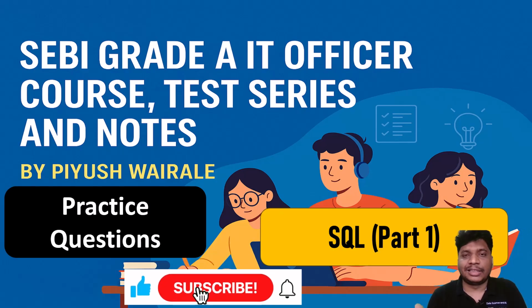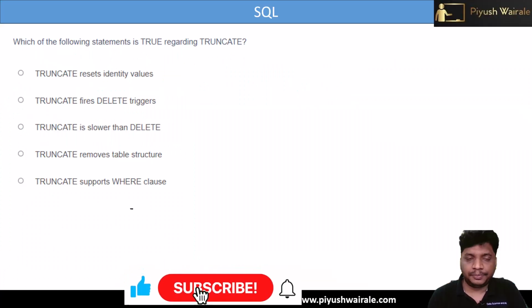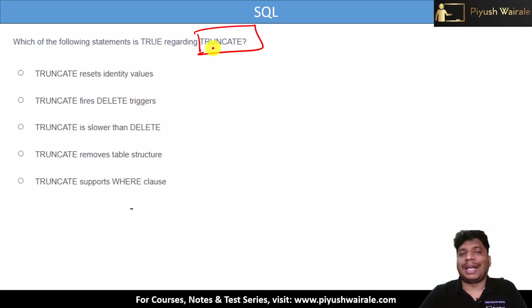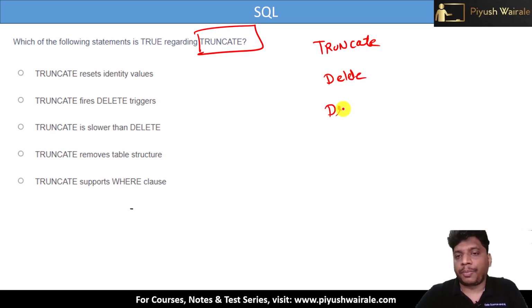Now let's discuss a few questions from the SQL topic. Now the first question: which of the following statements is true regarding truncate? If you look at the syllabus here, we have truncate, then we have the delete command, and then we have the drop command. So the difference between truncate, delete and drop must be clear to everyone.